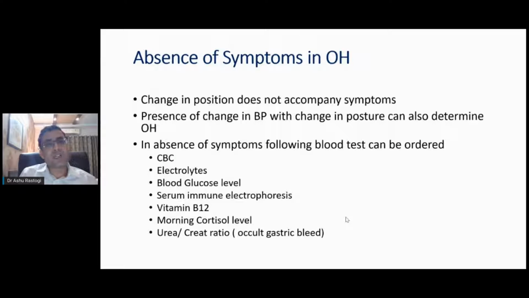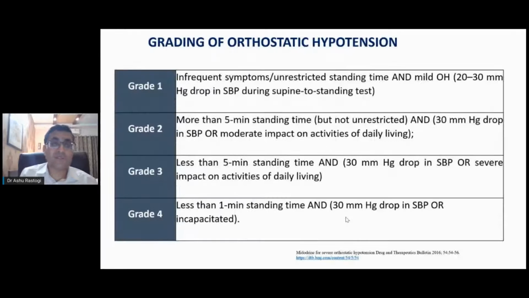A change in position does not always accompany symptoms. As I was saying, many of these patients might be absolutely asymptomatic. So you have to check the blood pressure for orthostatic hypotension. And then we grade these patients. And this is a simple grading tool.